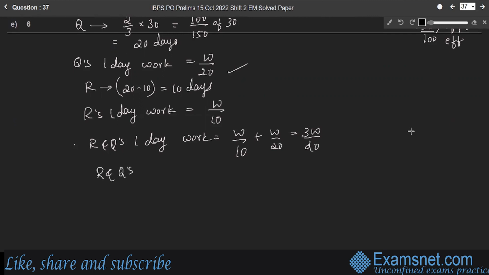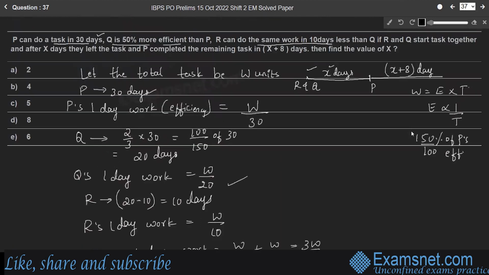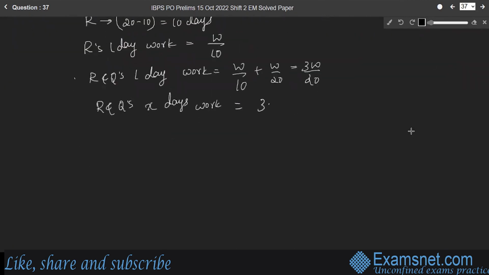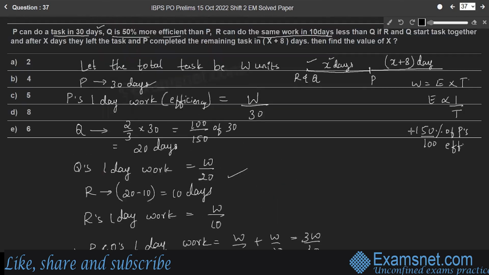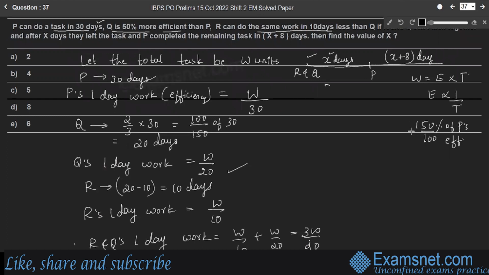Therefore, R and Q's X days work is 3XW by 20. So they worked for X number of days and the amount of work done by R and Q is 3XW by 20. And the remaining work is done by P. What is the remaining work then? Here the number of days taken by P is X plus 8 days and the efficiency of P is W by 30.